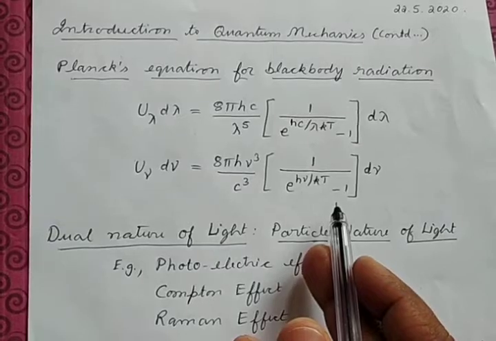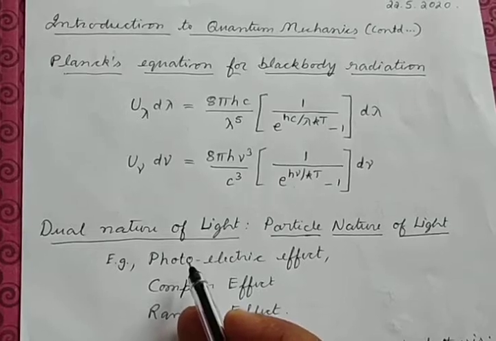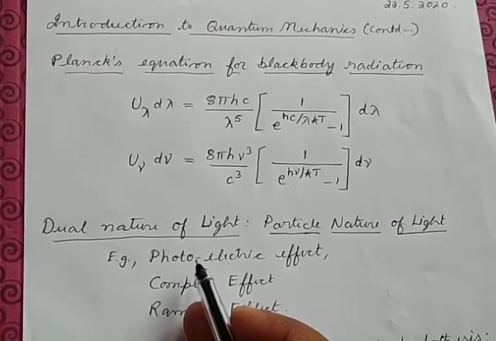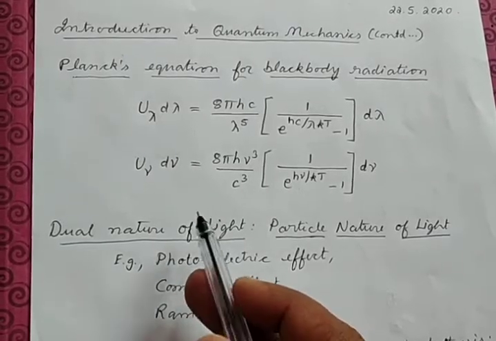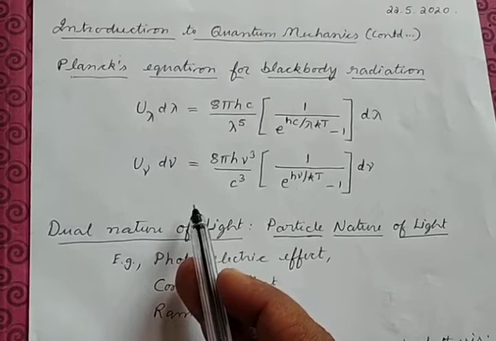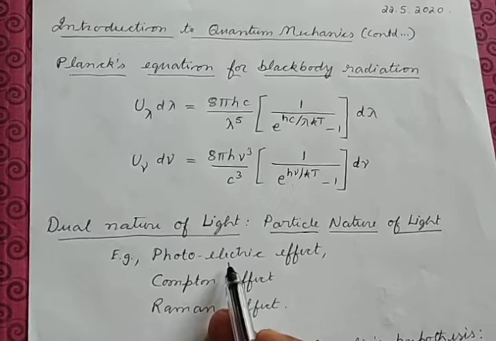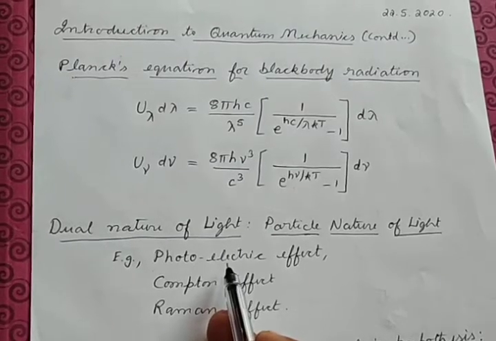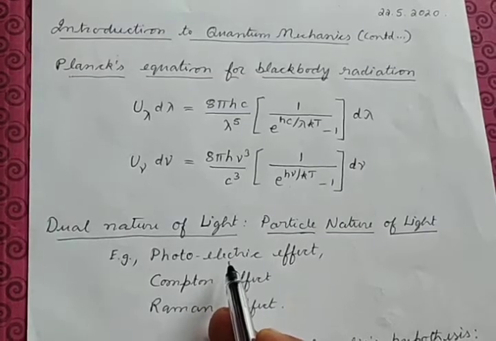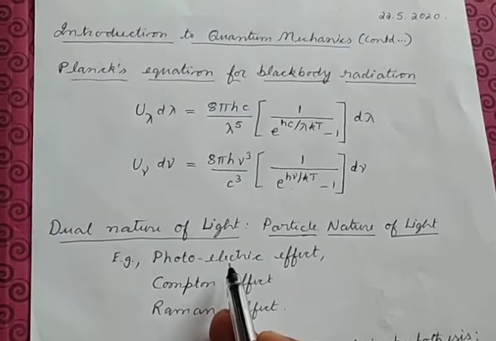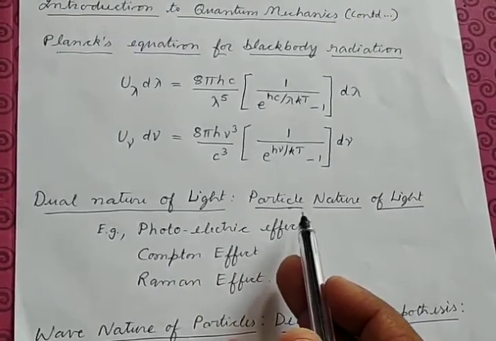Now if you take some of the phenomena like the photoelectric effect, again that is not explained by the wave nature of light. Einstein makes use of Max Planck's quantum theory, and he is able to explain the photoelectric effect, assuming that the light is also traveling in small packets of light. So that means he says that the light is moving as a particle or packets. So there he establishes that light has particle nature.